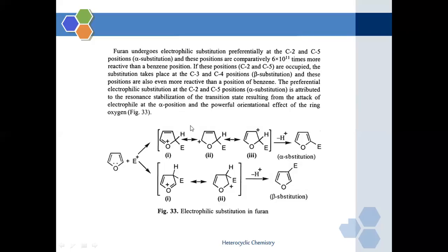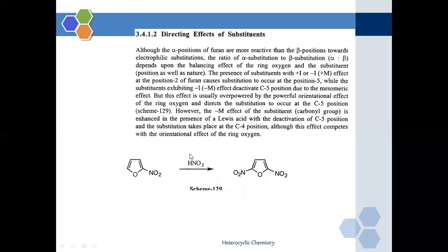If the alpha position is already substituted, then furan will go for the substitution at the beta position, at the third carbon atom. So this is the less common case, when the alpha position is occupied by another reagent. So this is the orientation pattern of the furan molecule towards electrophilic substitution reaction: the alpha position is preferred over the beta position. Now you should know what position it is going to occupy when it goes for the electrophilic substitution reaction.